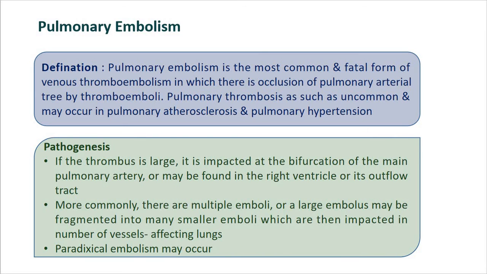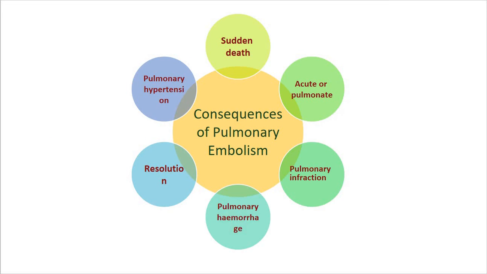Now, the consequences of pulmonary embolism. The consequences include sudden death, then acute cor pulmonale, pulmonary infarction, pulmonary hemorrhage, resolution, and pulmonary hypertension. These are the effects of such a pulmonary embolism. We can see them all one by one.